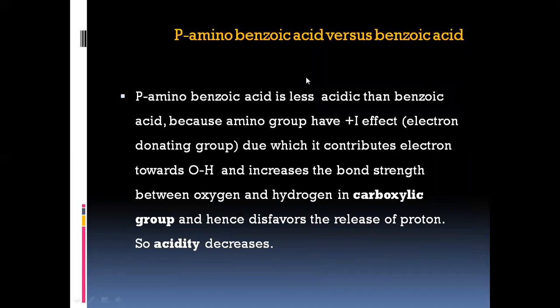Next, we have a comparison between para-aminobenzoic acid and benzoic acid. As I said, the amine group is an electron-donating group, so obviously the acidity will be less. Para-aminobenzoic acid is less acidic than benzoic acid because the amino group has a plus I effect, that is, an electron-donating effect, due to which it contributes electrons towards OH and therefore the release of H plus is lowered, right? It also disfavors release of a proton. Therefore, the acidity of para-aminobenzoic acid decreases when compared to benzoic acid.